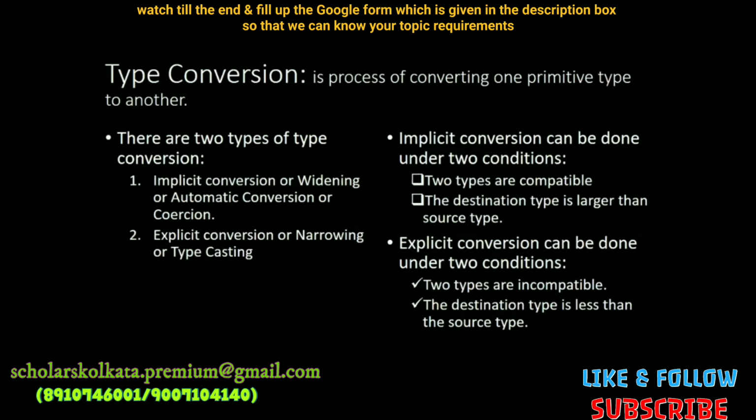And the explicit conversion can be done under two conditions. The two types are incompatible, meaning that they don't fall under the same group of data type, and the destination should be less than the source type.